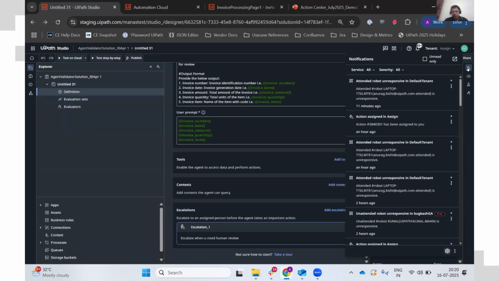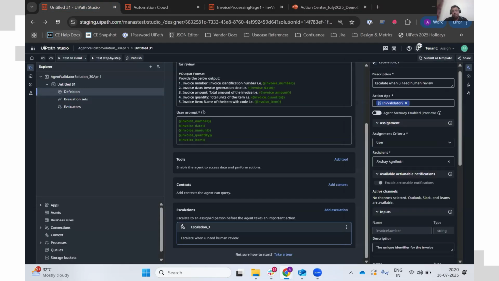You are done. Now, when I refresh the same project, I should automatically get that enabled. Otherwise, I'll just have the toggle active. So you can manually enable it on your escalation design experience. So let me refresh.